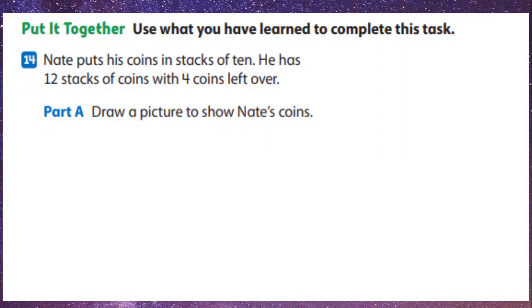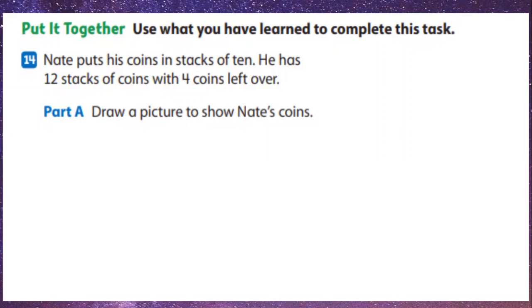Nate, he's sitting at the table, he's got a bunch of coins, and he's stacking them one on top of the other, and he's making stacks of 10s. They don't tell if it's pennies, nickels, dimes, quarters, doesn't matter, right? None of that matters. All that matters is that he has coins, and he's putting them in stacks of 10, and he has made 12 stacks of 10. So that is 12 groups of 10, and he has 4 coins left over.